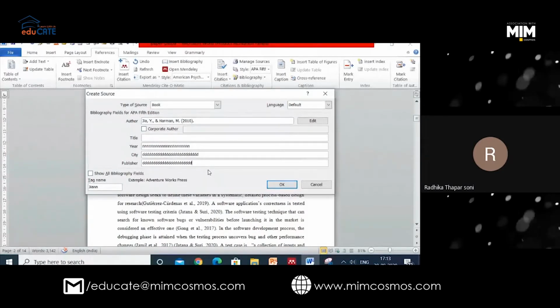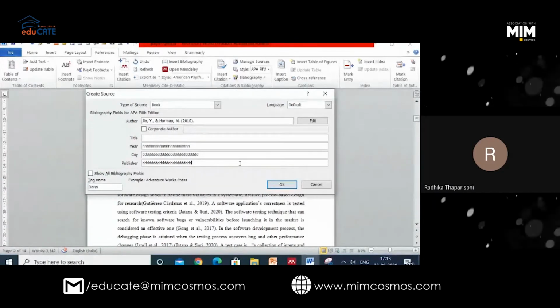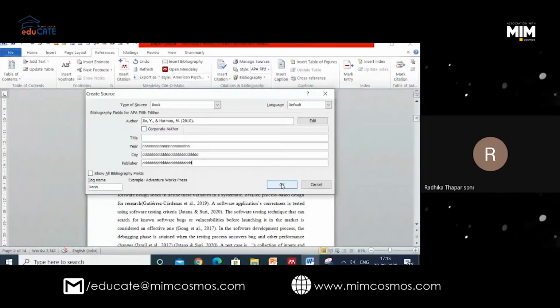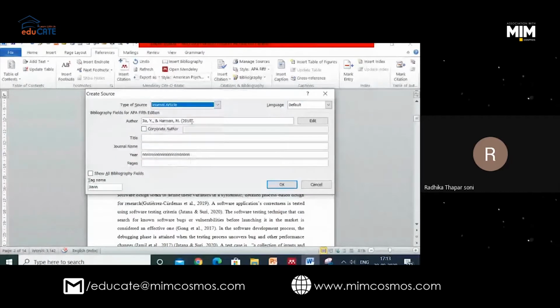Word also provides a way to cite, write the references, and add the bibliography. Here I have added everything manually: journal article, author's name, then title, for example mutation testing, and other details.